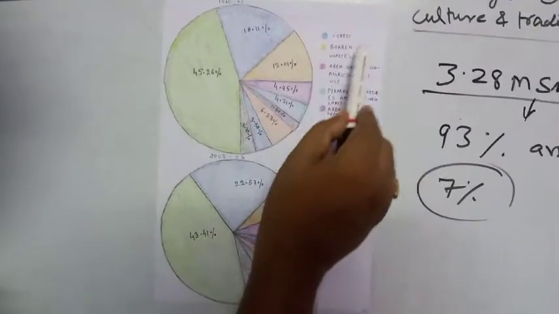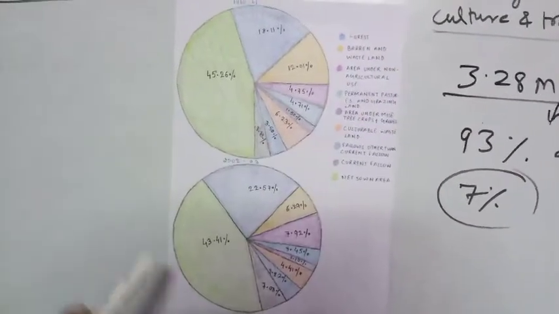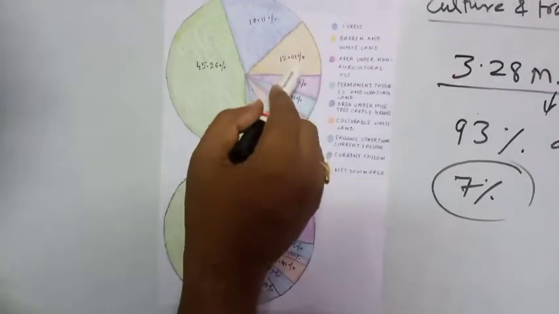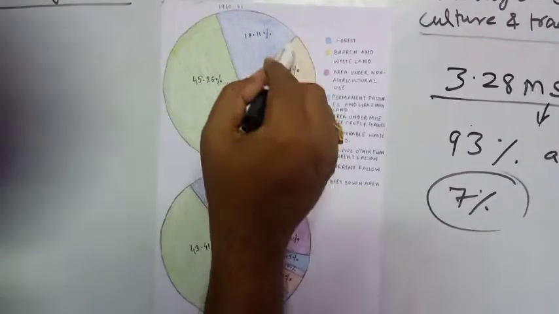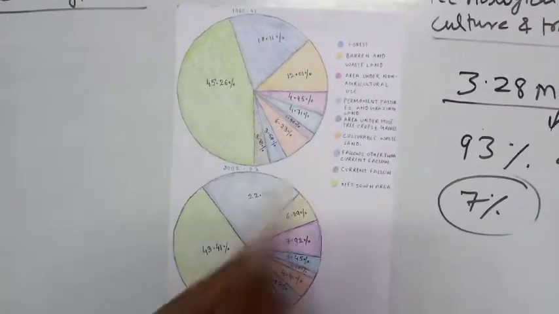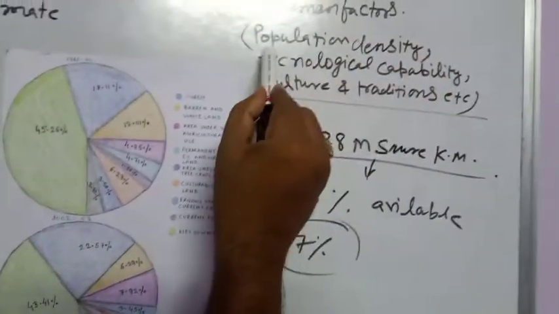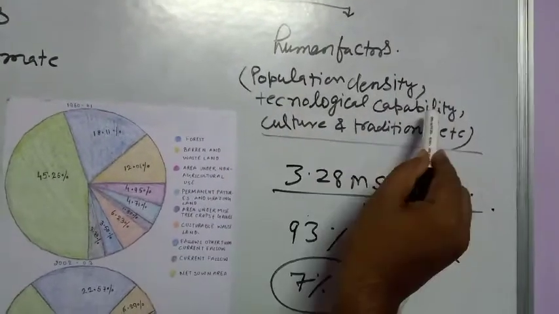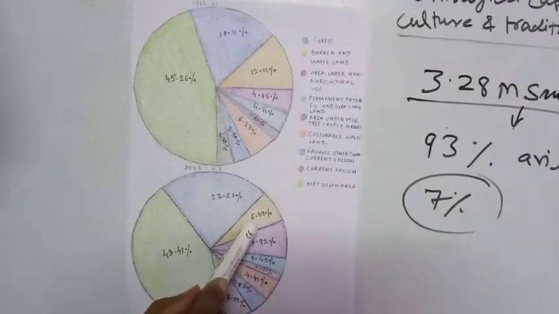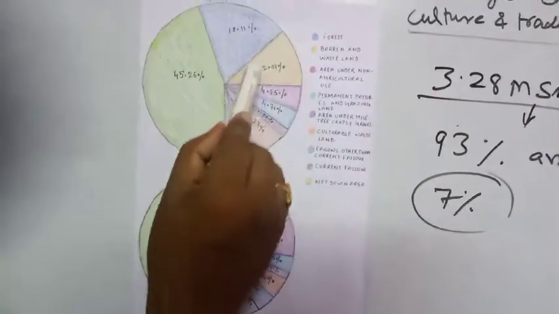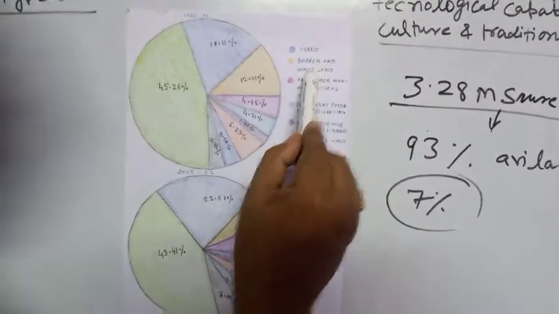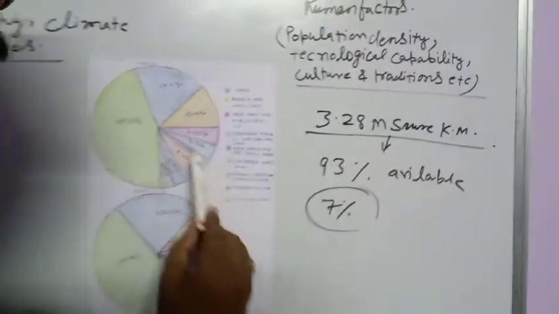Second is the barren land and wasteland. Due to technological use, previously most of our areas were left uncultivated, but here the human factor, the technological capability, has increased. Due to that it has declined by nearly 50%, because now we are capable of utilizing the barren and wasteland through technological improvement.